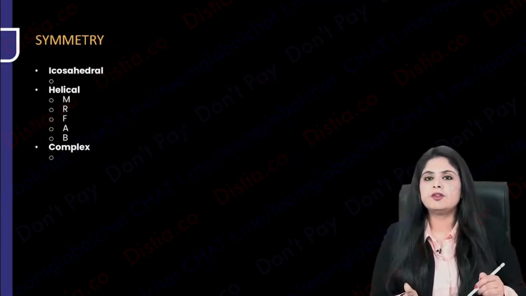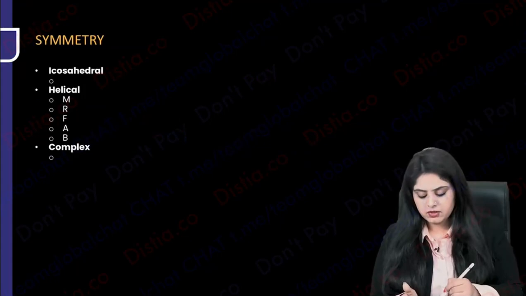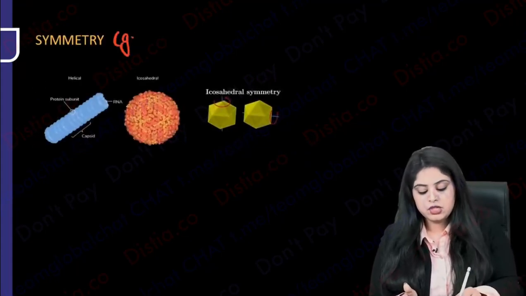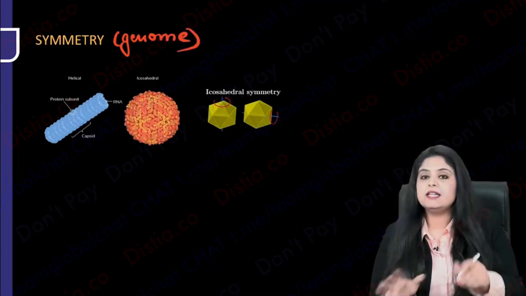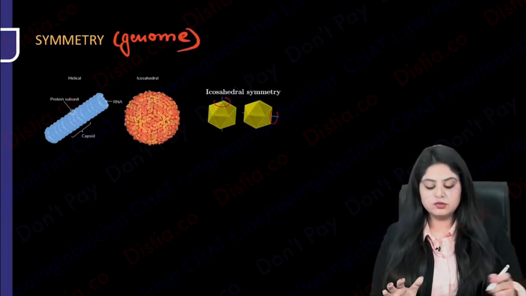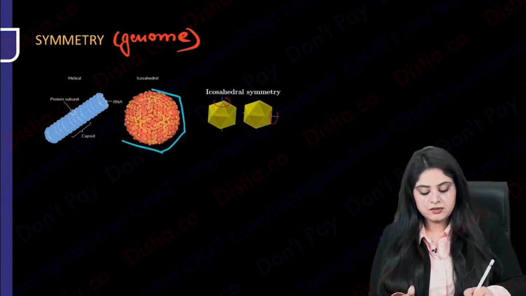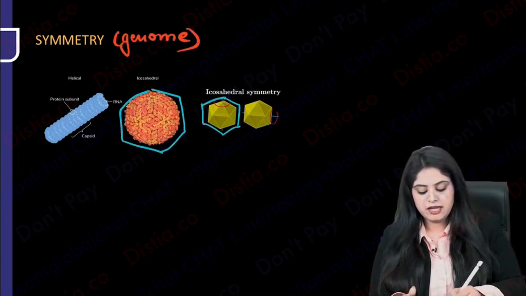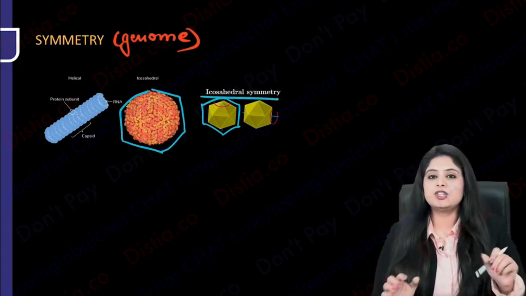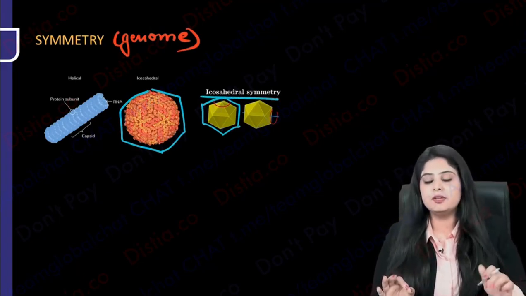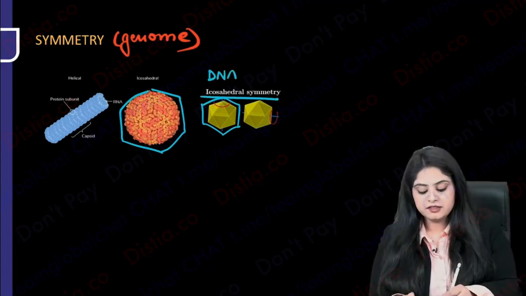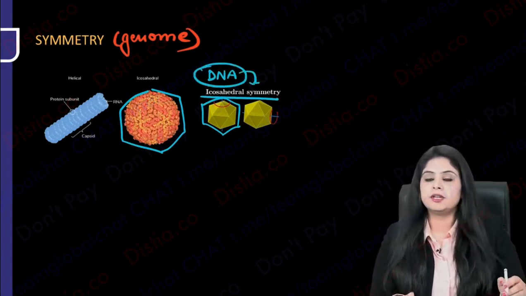Now let's go on to the symmetry. The symmetry of whom am I talking about? I'm talking about the symmetry of the genome. That is, how is the DNA, RNA arranged? What all shapes can you see over here? You can see some random shapes, some nice kind of, not hexagonal exactly, but in that shape you can see icosahedral symmetry. All the DNA viruses are going to have the icosahedral symmetry.